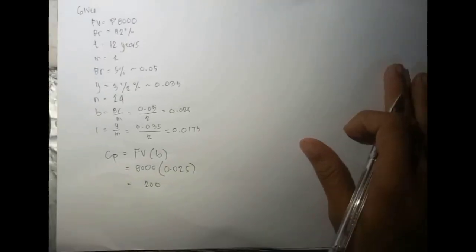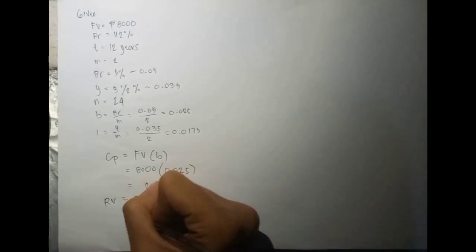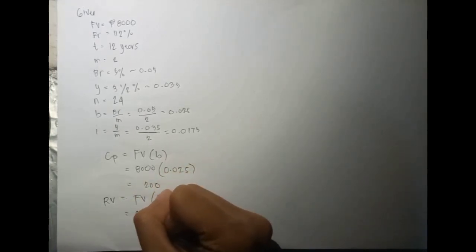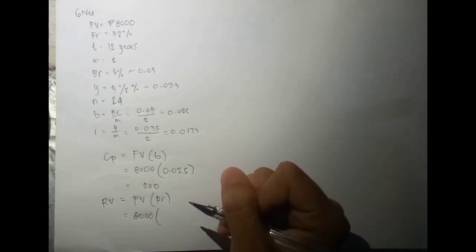Next, yung ating RV o yung ating redemption value. So sa RV, yung formulang gagamitin natin is RV is equal to FB times RR, o yung ating redemption rate. So 8,000 times 112%, o gagawin nating decimal, so magiging 1.12.